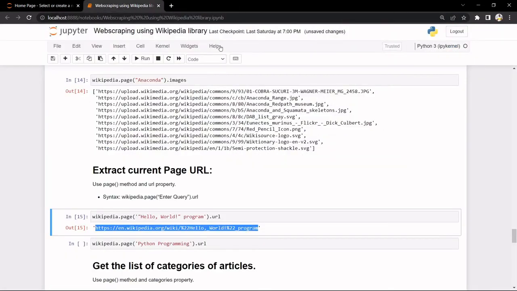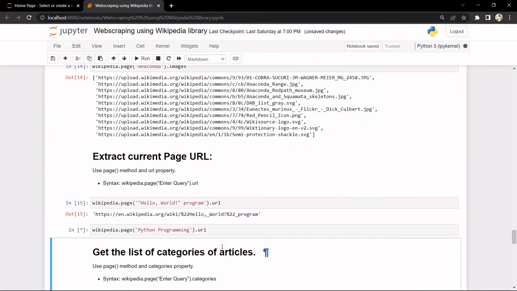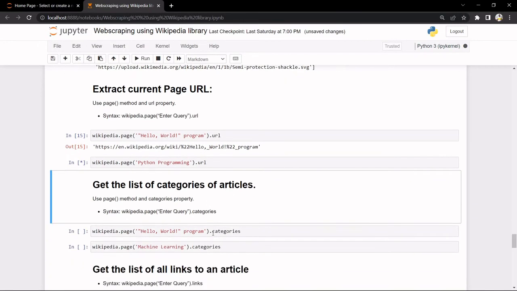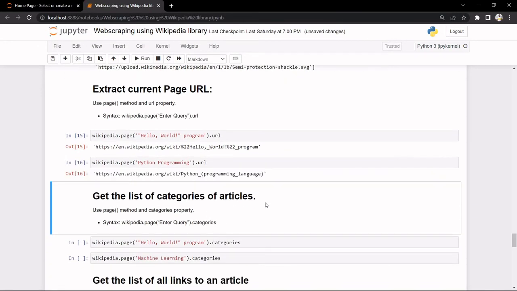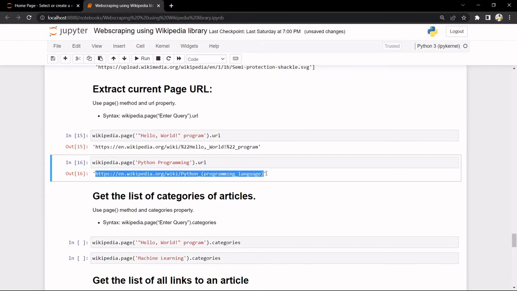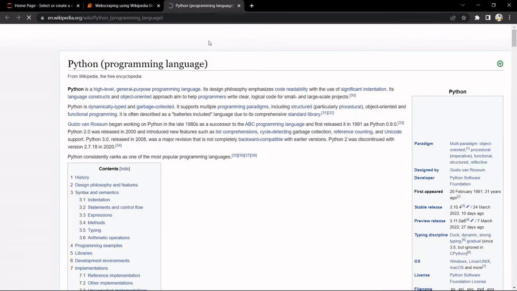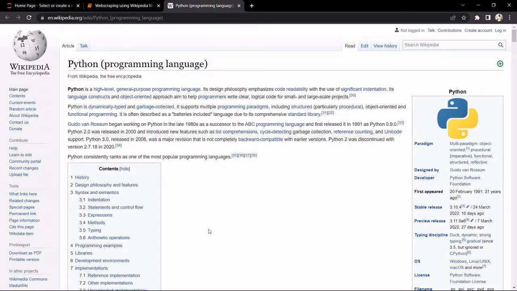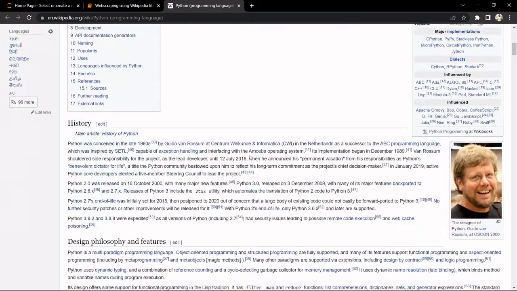We'll just close it for now. Now we have Python programming. Yep, there we go. We have Python programming as well.